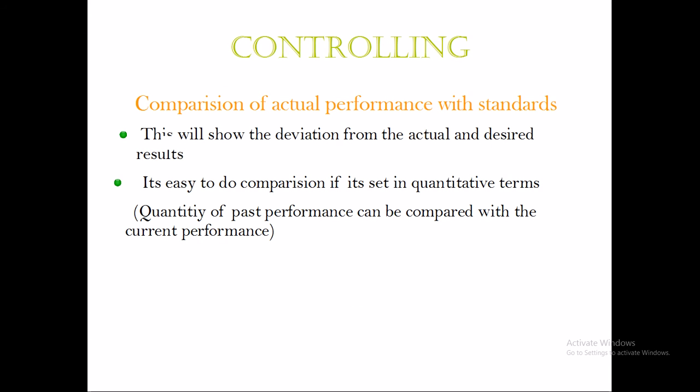Next up is comparison of actual performance with standards. We all know that we have set up standards. That was the first step. Setting up standards was deciding that the company had to manufacture 900 units per month.